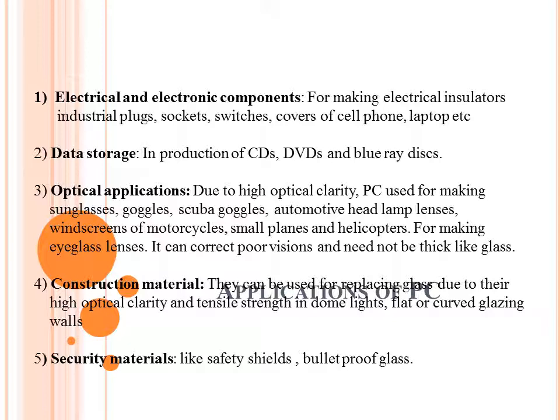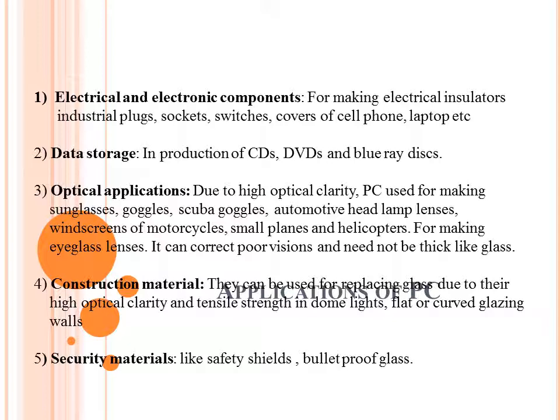Now previously glass was used to correct poor vision, but we had to use thick glass. But now, because of this optical clarity, we can use polycarbonate as an eyeglass lens, and at the same time there is no need to use thick glass, because PC can make a very thin lens.